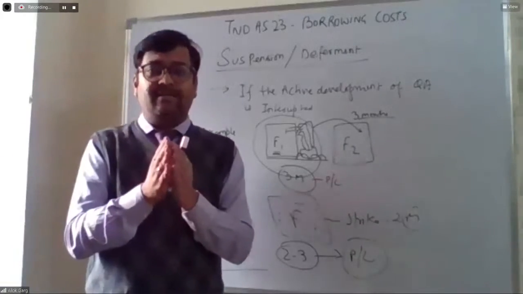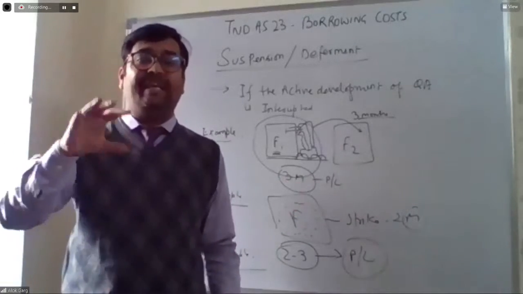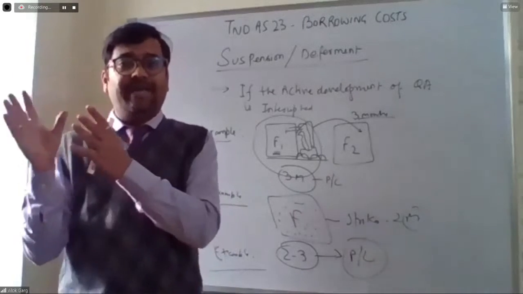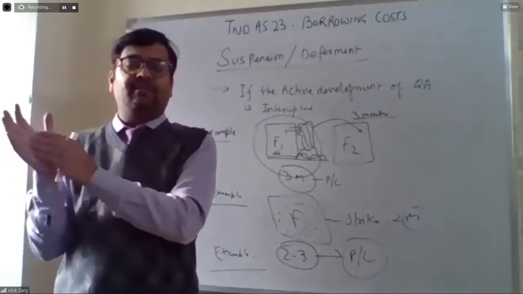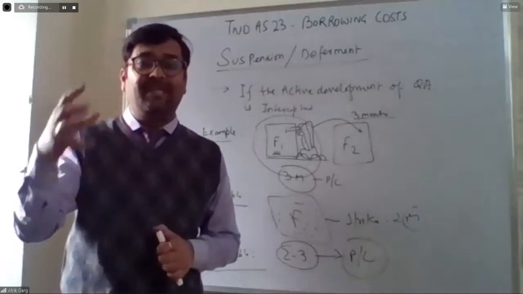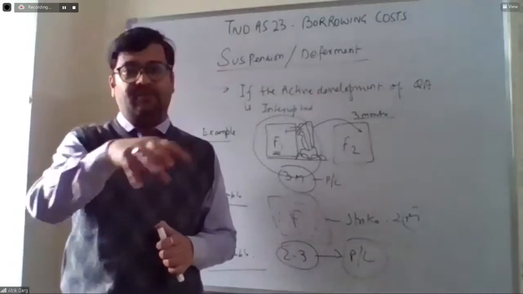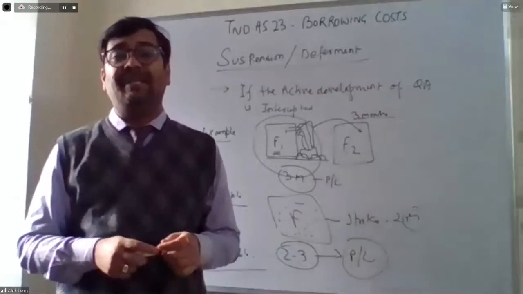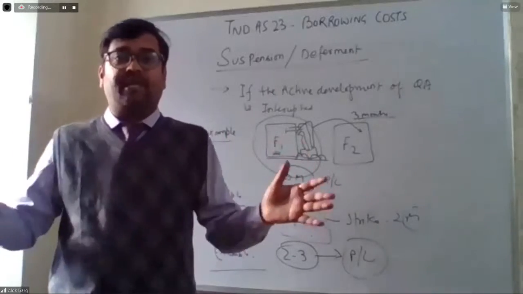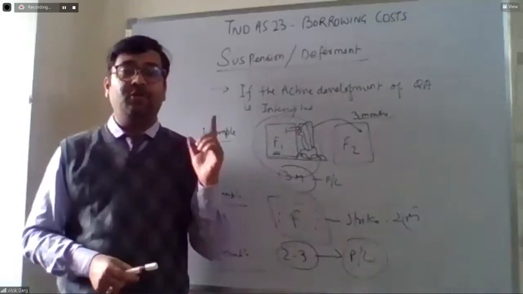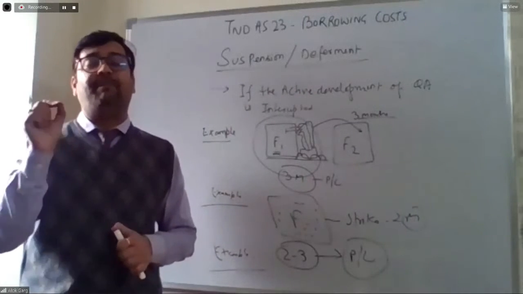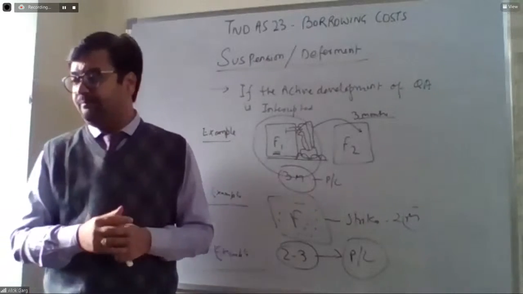So in the entire year, 6 months, there is heavy rain. So the work has been hampered in these 6 months, and the work has been executed only in the next 6 months. In this case, this heavy rain delay is part and parcel of the project, because you cannot ignore this 6 months delay. You have to factor this in mind because it is part and parcel of the project, and hence in this case borrowing cost will not be suspended and it will be capitalized even for the period when the active development has been hampered.